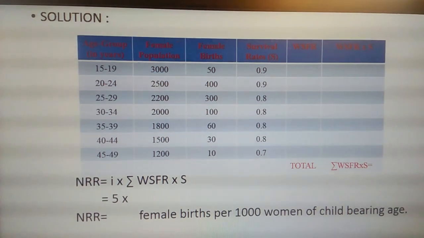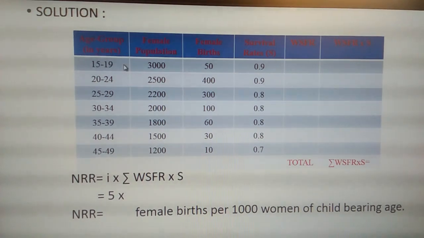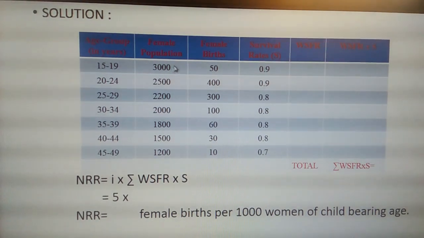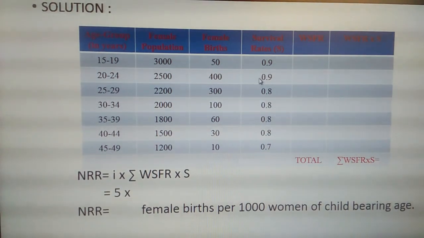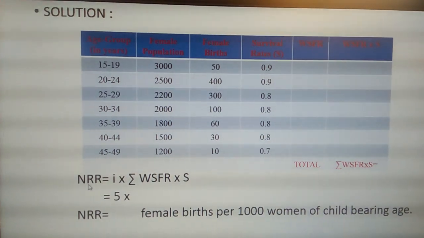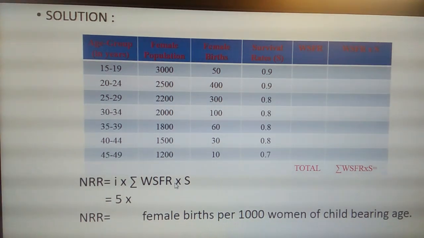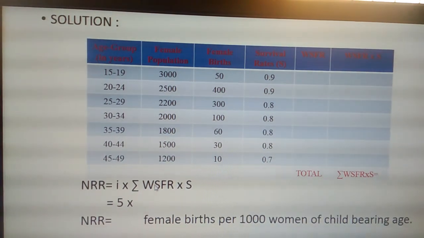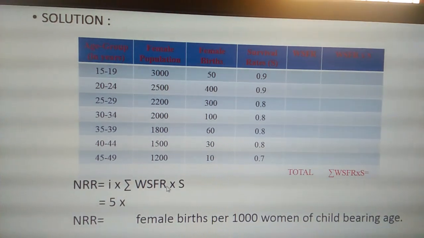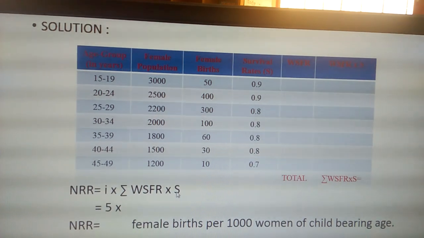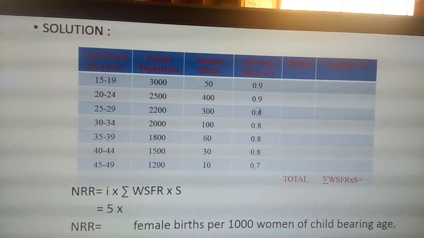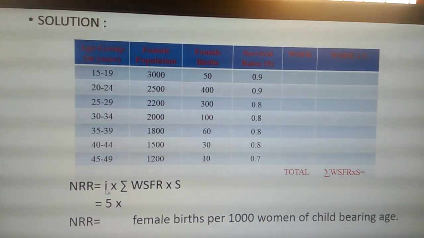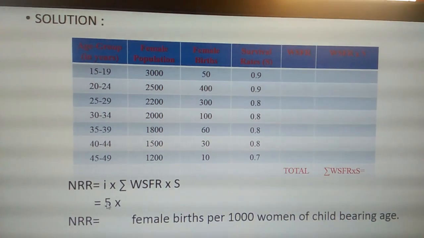The outline of the problem is here. Rewrite the problem again: age group, female population, female births, survival rates. You all know the formula. NRR equals I into summation WSFR into S, where I goes from 15 to 49. WSFR is the women's specific fertility rate. S refers to survival rates, wherein the data will be given in the question. I is the class interval, which we all know is 5.